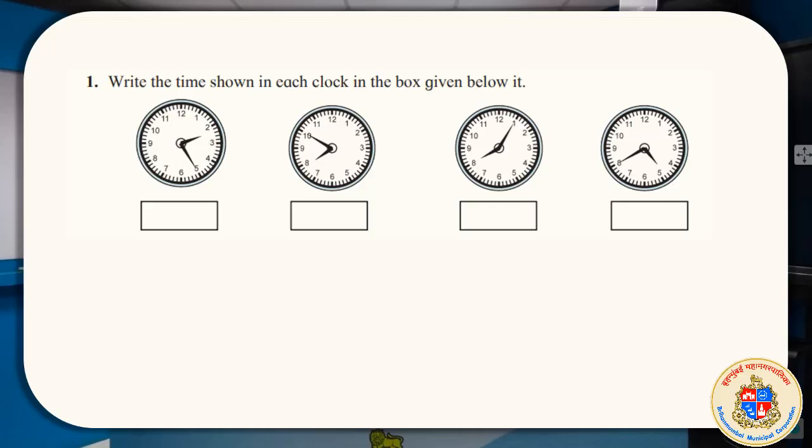This you have to do, as you are away and not in the classroom. The textbook is made in such a way that you all will be sitting in front of a teacher and writing the answer in the textbook. But unfortunately, because of this COVID pandemic situation, we are sitting far away, and we are trying to learn from the textbook. This is from your textbook. That's why I was saying you have to write the time shown in each clock in the box given below. This is taken from your textbook only.